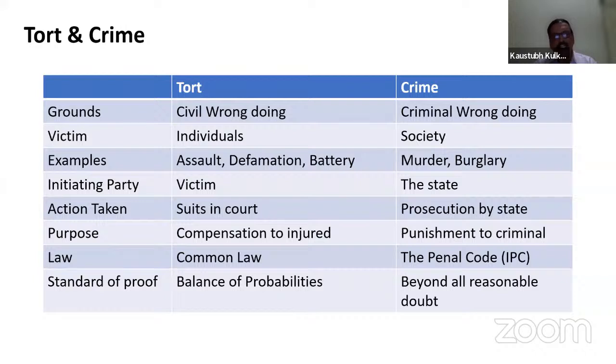Initiating party in a tort or civil wrong is the victim. So that particular victim will be initiating the civil wrong against the insured. But whereas in crime, the state, the law, the statute, they will come into the picture. So when we are reading the newspaper, or maybe the news says that the Maharashtra state is filing a case against so and so, those are the state authorities. They are the filing or initiating parties where the crime has occurred, against those criminals.